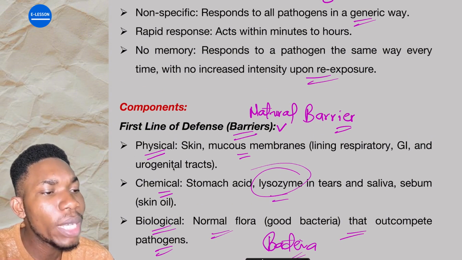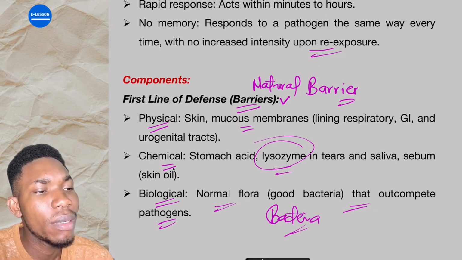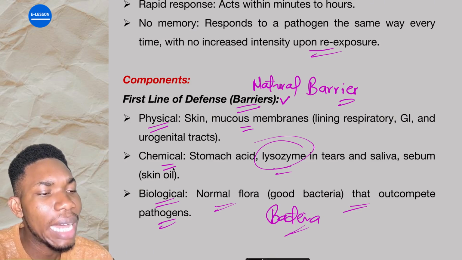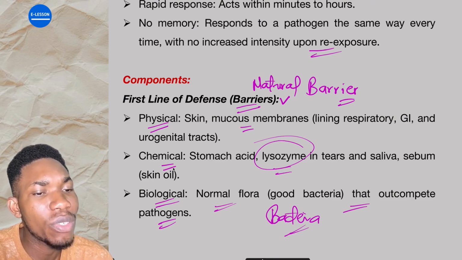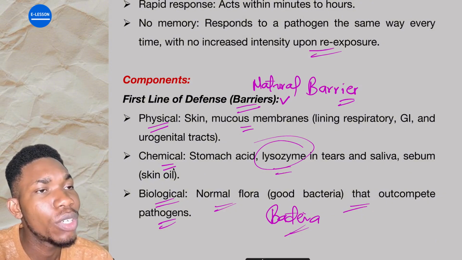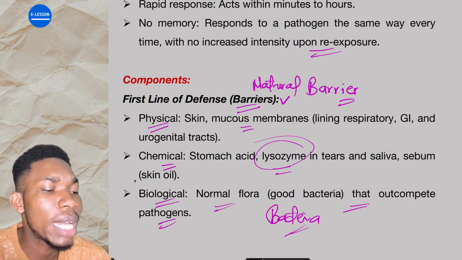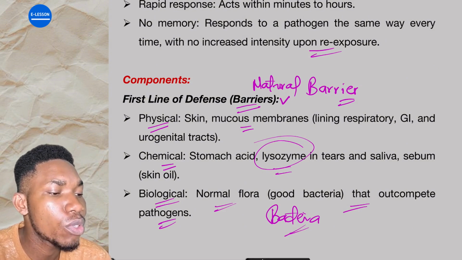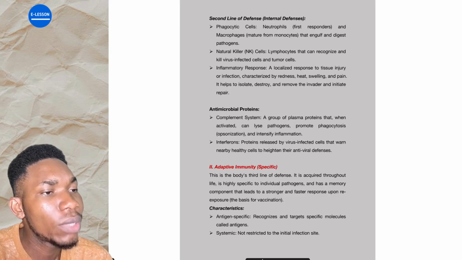So the components of innate immunity, you have the natural barriers like the skin, mucous membrane, GIT, urogenital; chemicals like stomach acid, lysozyme in tears; and biological, like the normal flora. Are you getting it? That outcompete pathogens. The normal flora are the good bacteria in your GIT. When they don't grow well, that is when you start having overgrowth of bad bacteria. Is that okay? So that is that.